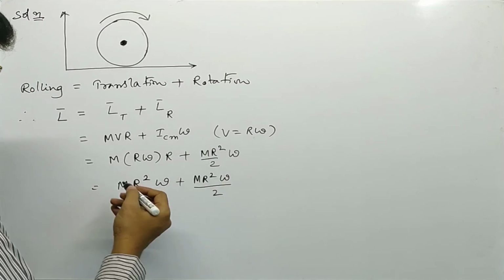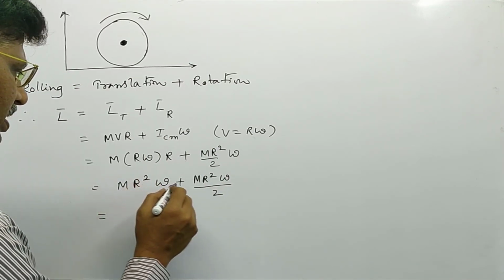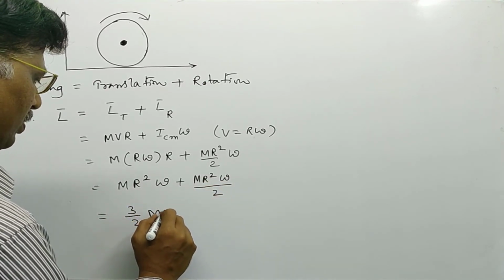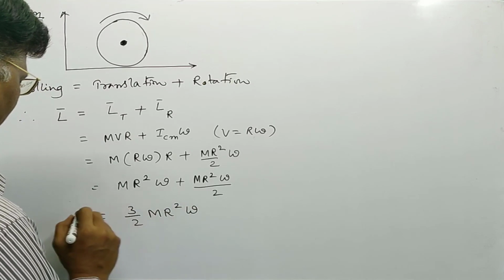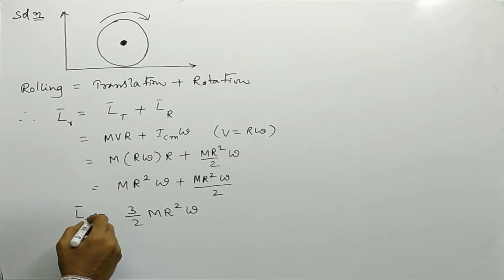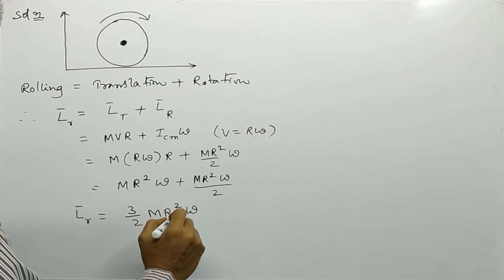Now in both the terms, m r square omega plus m r square omega by 2 is equal to 3 by 2 m r square omega. We can take it as small r here. So the angular momentum of the rolling body, L_r bar, is equal to 3 by 2 m r square omega, is the answer.